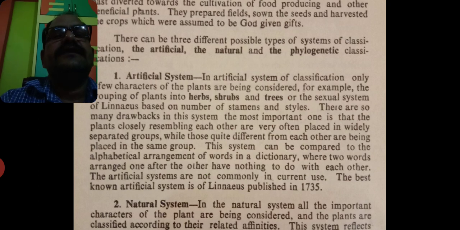Now today we are studying Botany paper number 13, unit number 1, and the sub-unit is the system of classification.